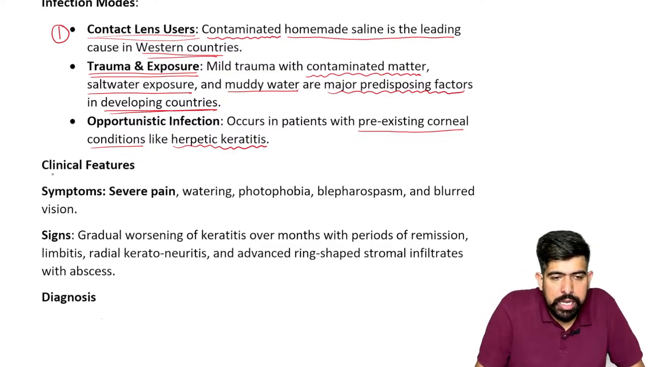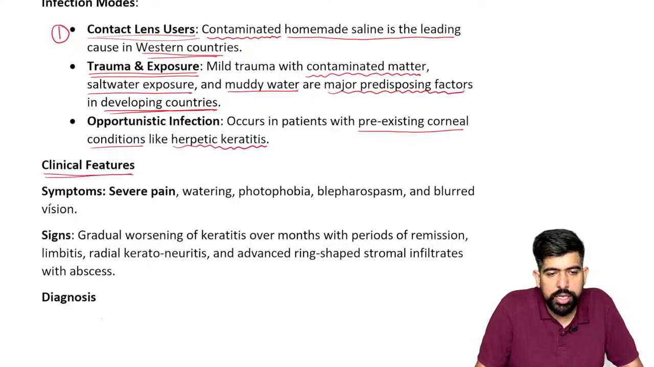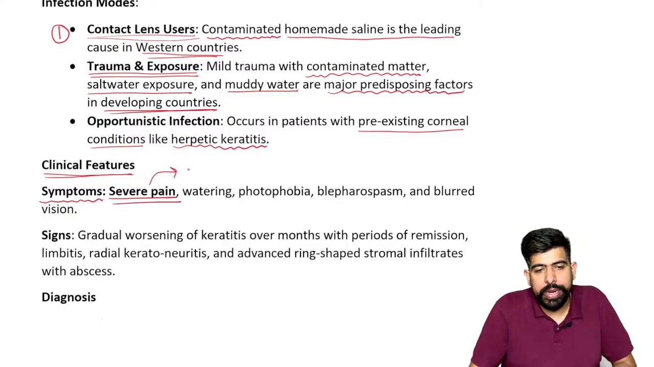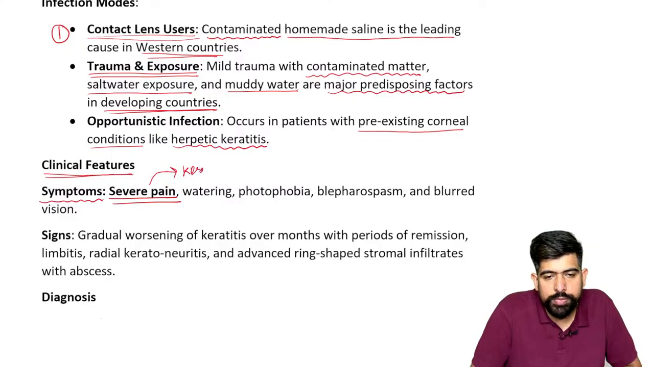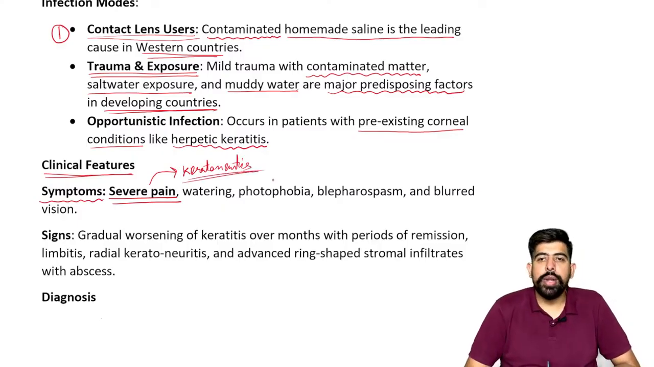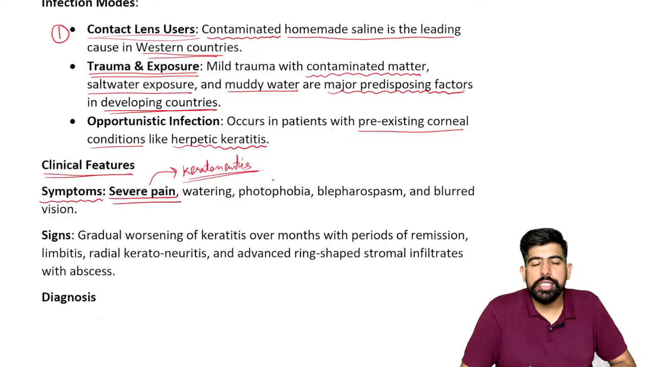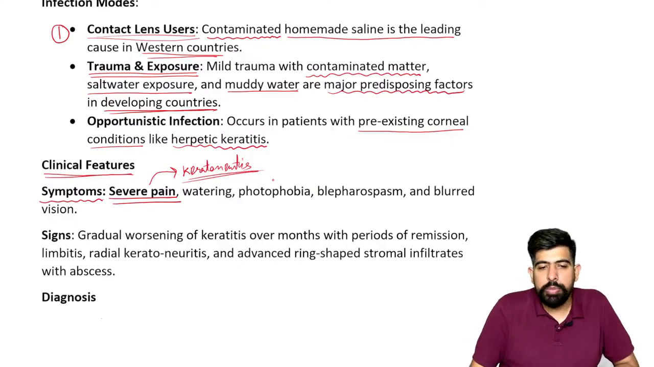Next, what clinical features are we going to see here, guys? Please mention in the symptoms severe pain, and write down why there is severe pain. This is due to keratoneuritis, right? Kerato means your cornea. Neuritis is nerve pain, or we can say nervous pain. It can damage the nerve endings also, and that's why severe pain is seen in this patient.